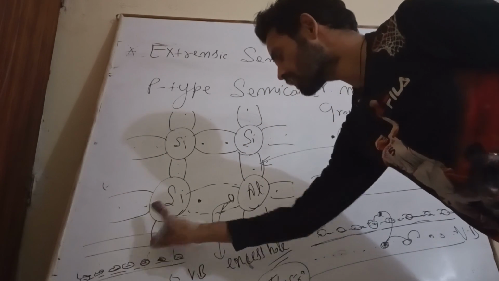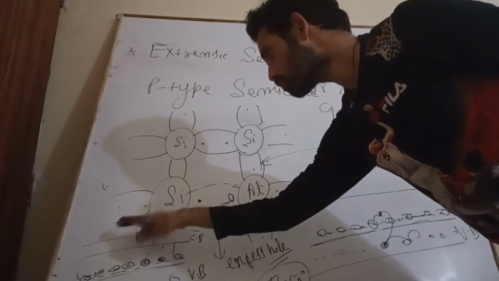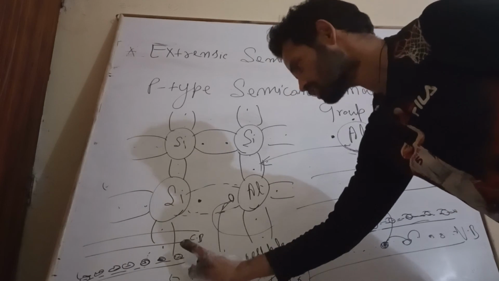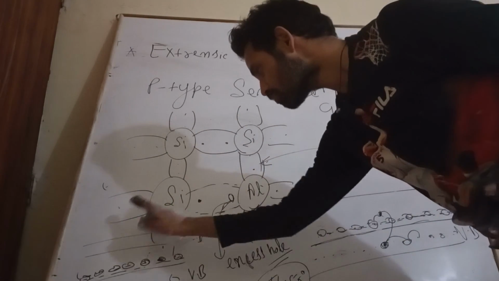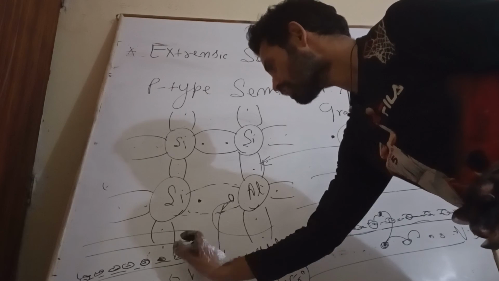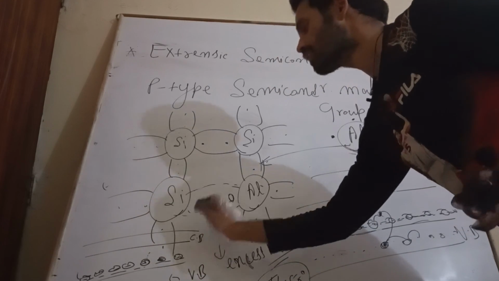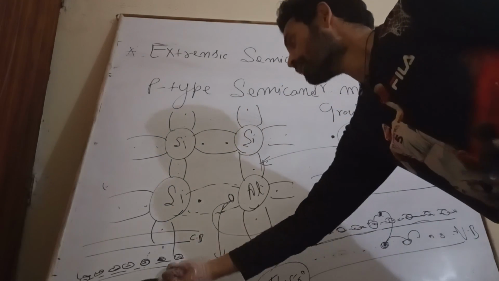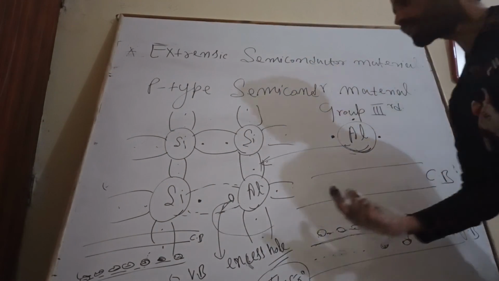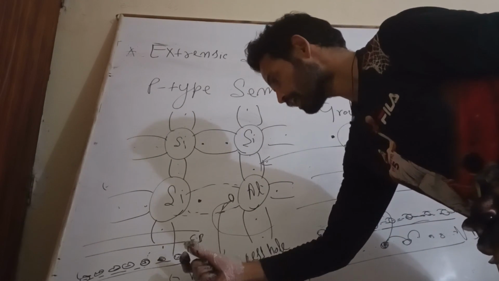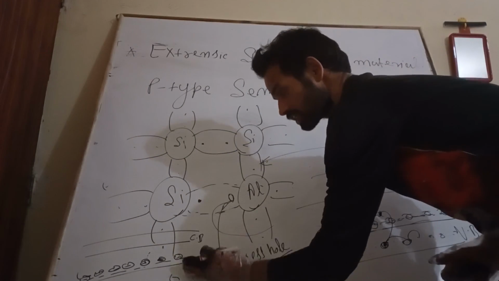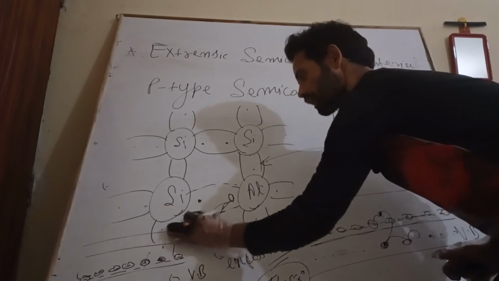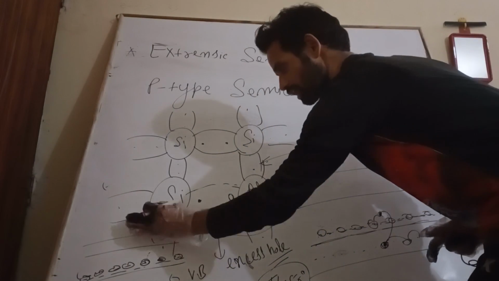And this hole, now see here, will move throughout the crystal through the interatomic space, whereas the negatively charged aluminum atom remains fixed within the crystal. We can say that these acceptor impurity atoms generate holes within the valence band without the creation of electrons in the conduction band.